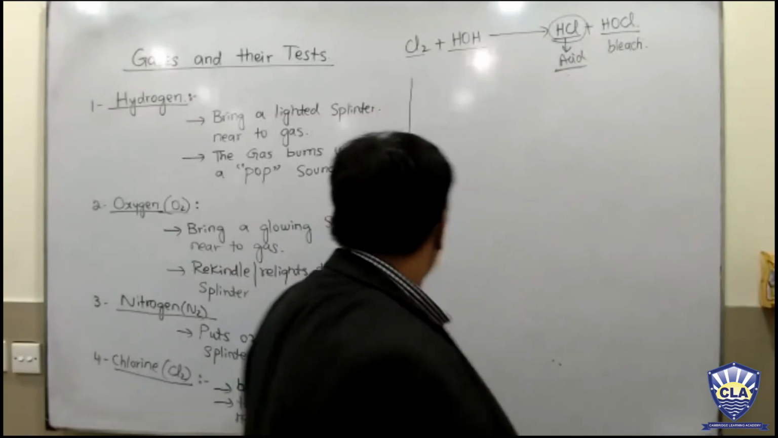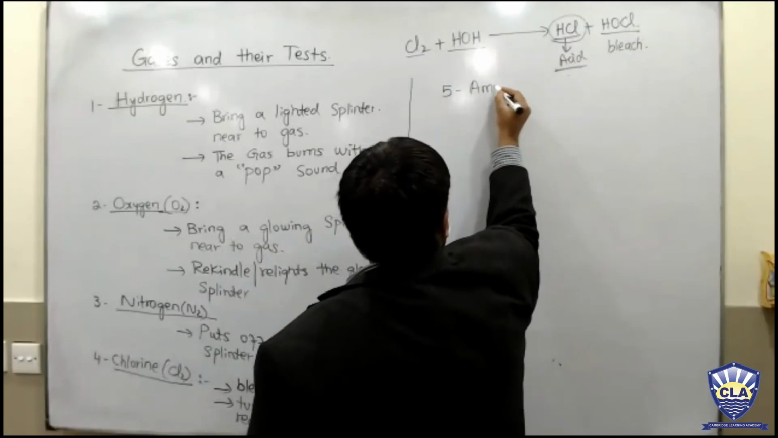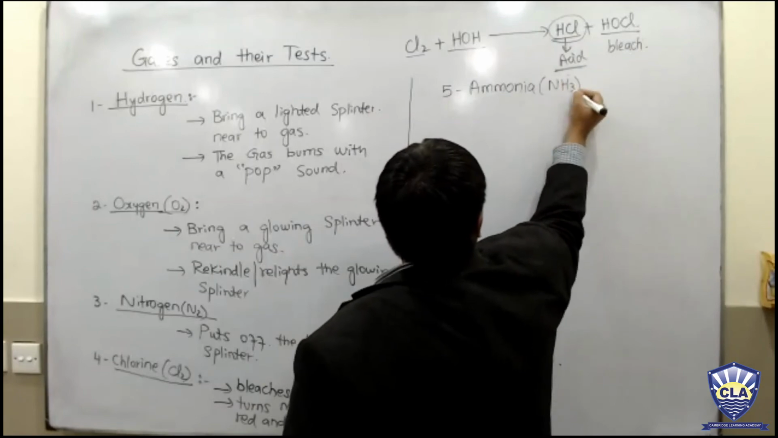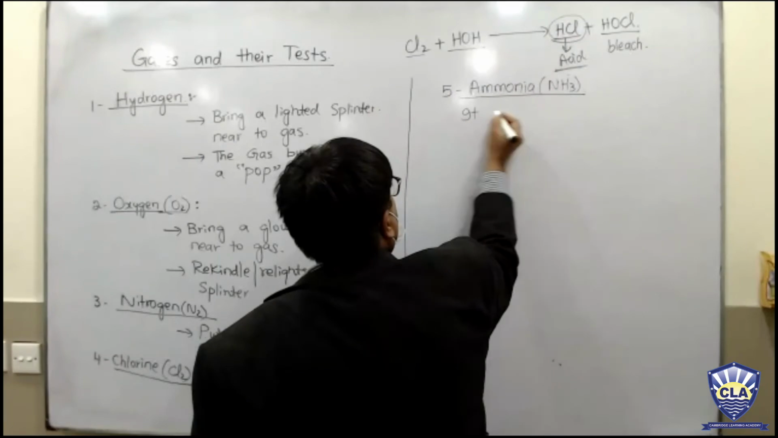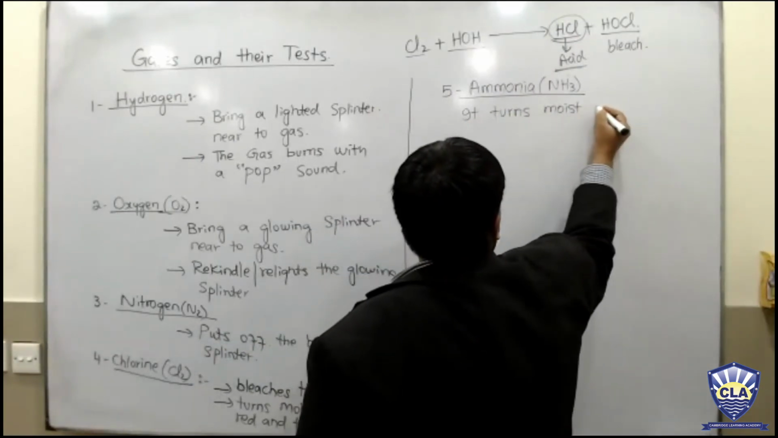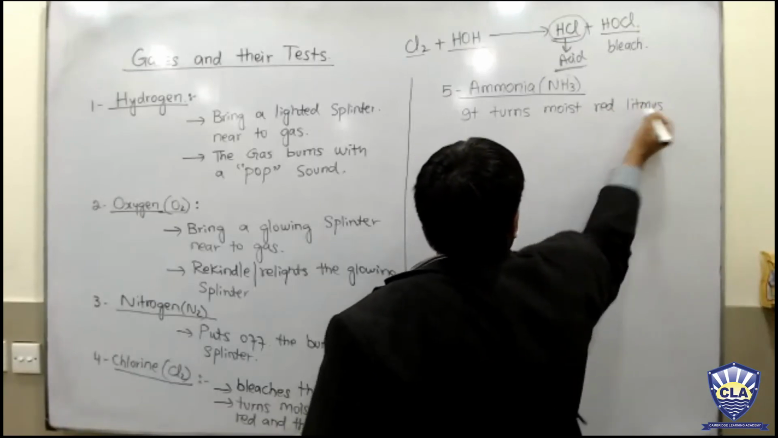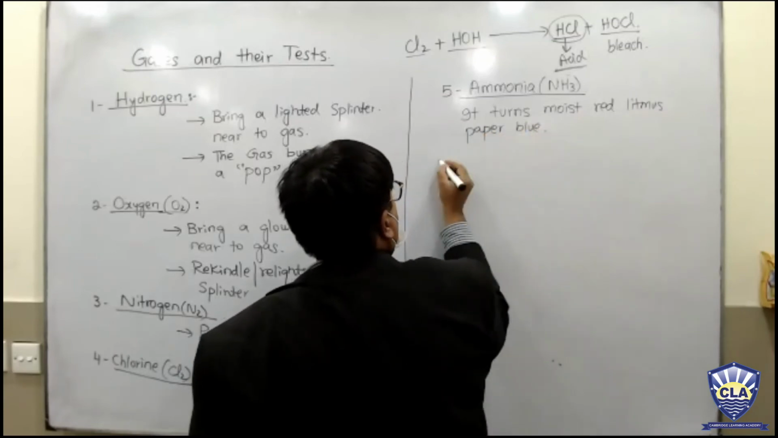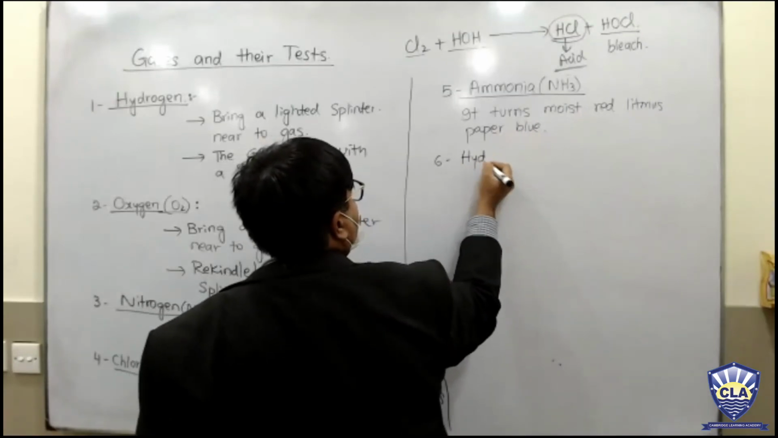Okay, the fifth one, that is ammonia gas. Ammonia is NH3. I have told you it turns moist red litmus paper blue.